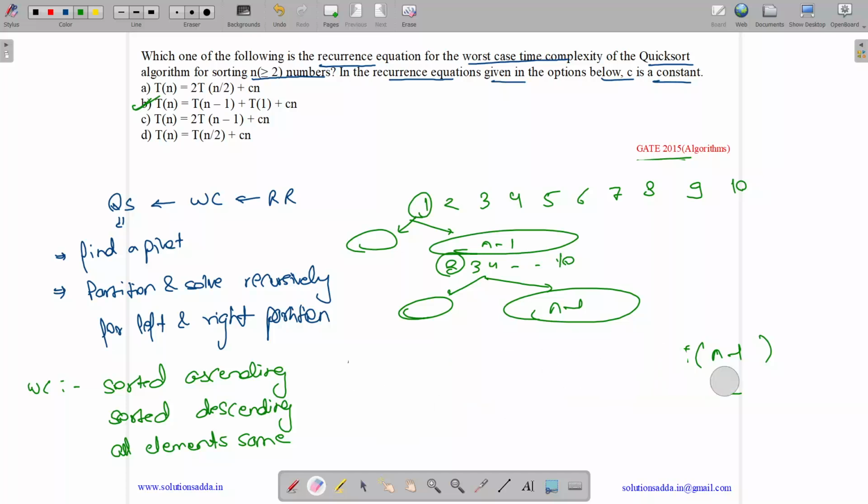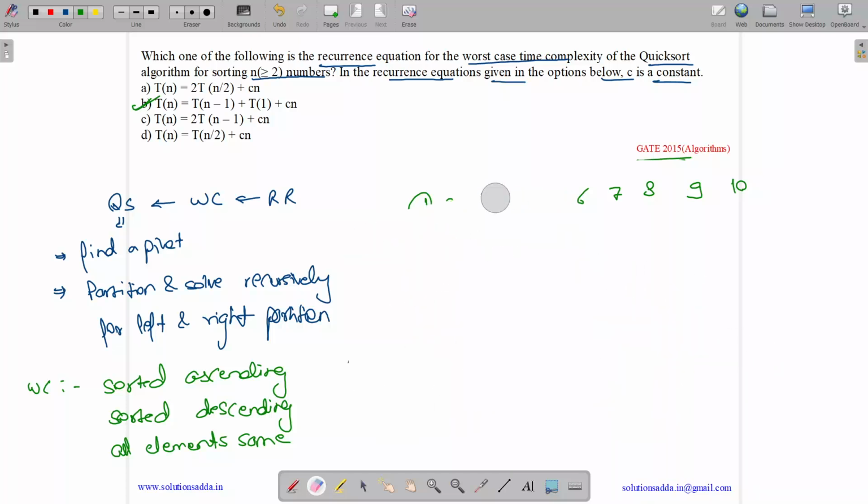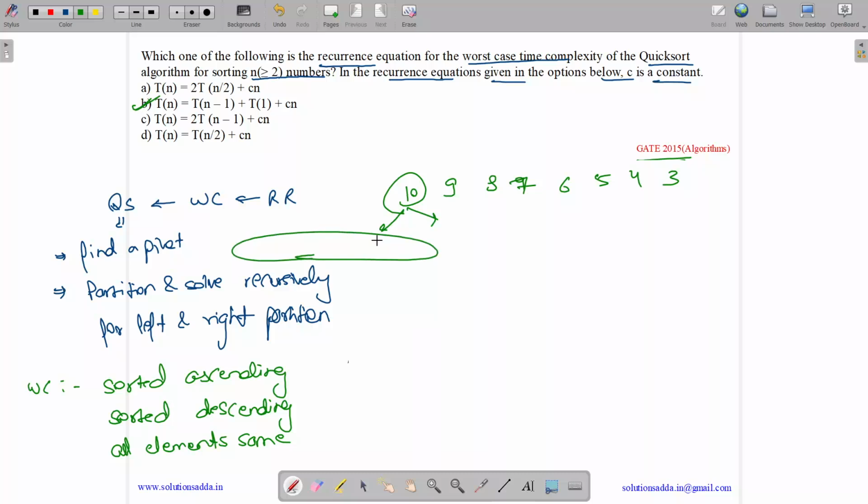What happens in descending order? If these items are sorted in descending order, let us suppose 10, 9, 8, 7, 6, 5, 4, 3, then 10 is taken as pivot. Everything on the left is the items less than 10, so everything comes on the left, which is 3, 4, 5, 6, 7, 8, 9, and nothing goes on the right. Then again, anything is taken as pivot. Let us suppose 9 is taken as pivot. Anything can occur as a pivot. Then n minus 1 items come on the left and nothing goes on the right.